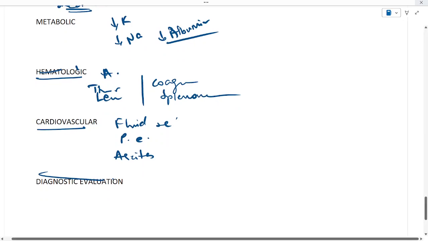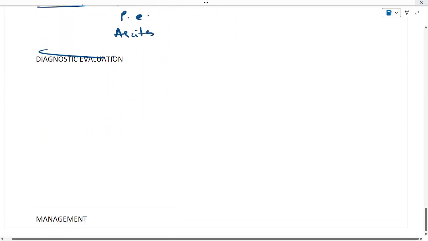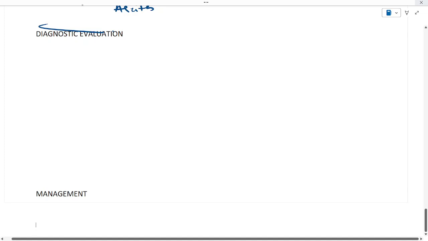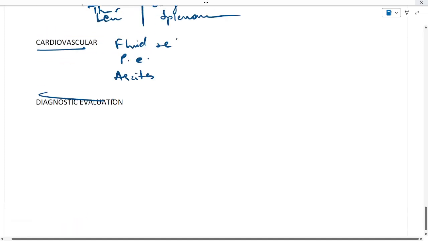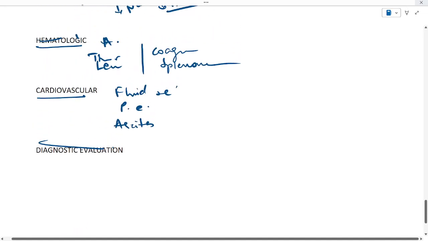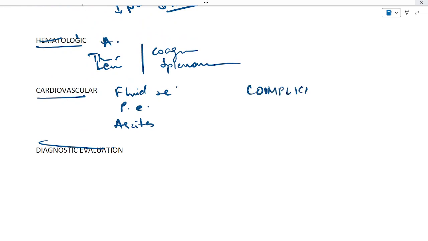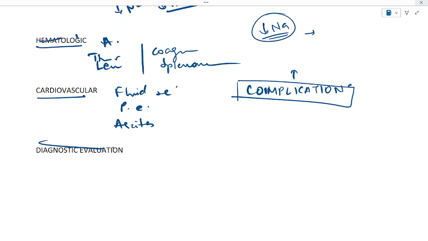Diagnosis part. One thing I'm missing over here is the complications that I need to discuss prior to diagnostic evaluation. So let's see the complications first. Complications involve a decrease in the amount of sodium, that is hyponatremia, and that leads to water retention.